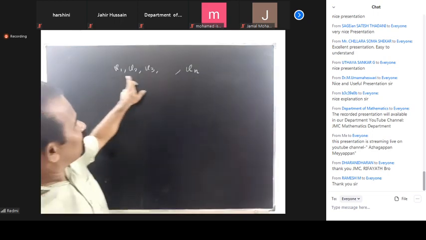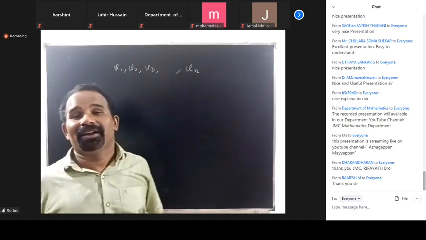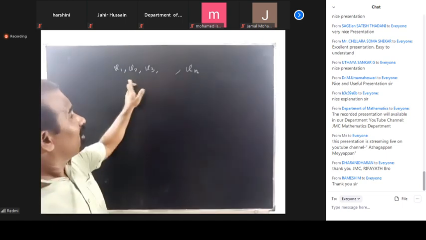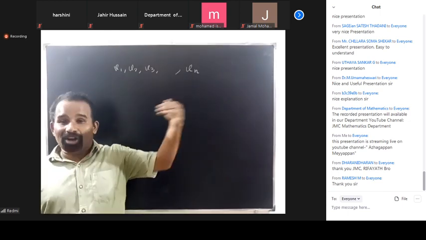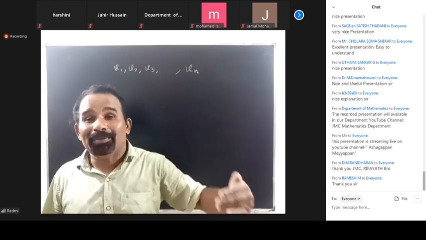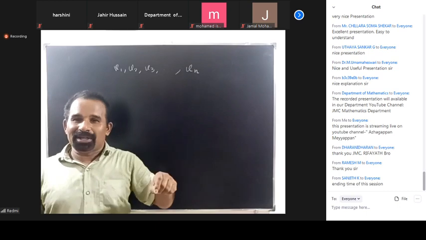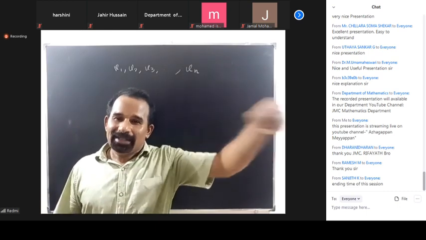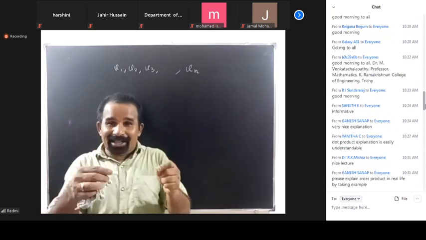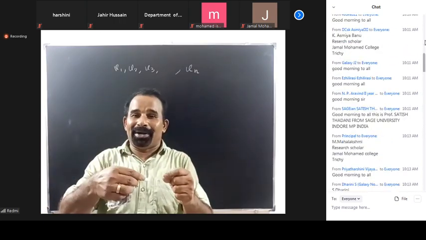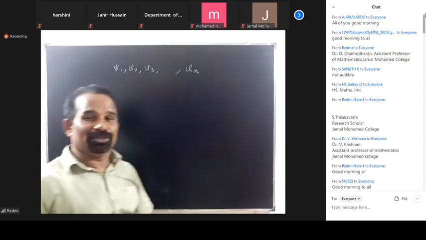Suppose the set of vectors is linearly independent. Any subset of linearly independent vectors is also linearly independent. That is most important. If you take any subset of a linearly independent set, the subset is also linearly independent. If you take any subset which is linearly dependent, that whole set will become linearly dependent. That is most important.